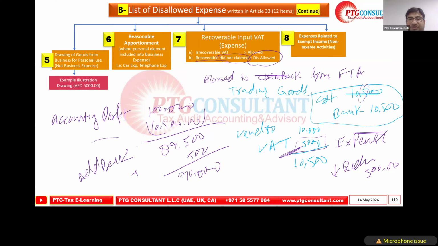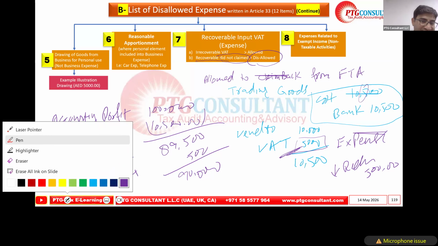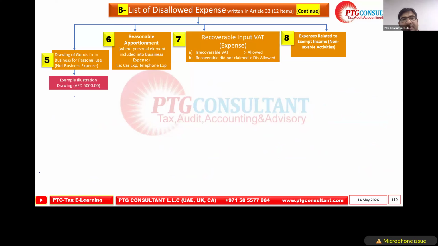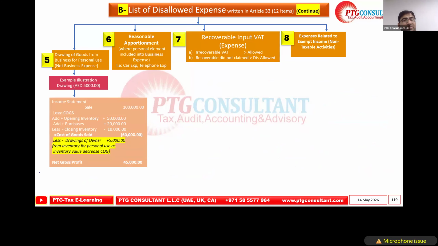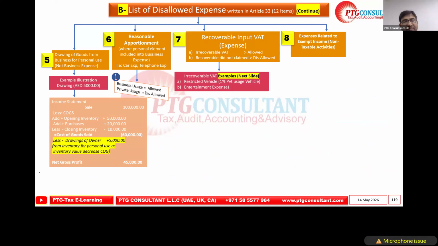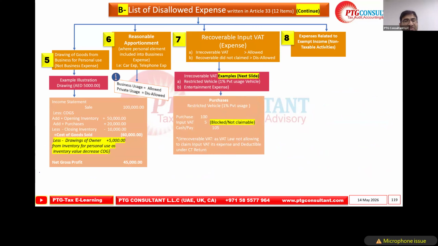So this is the basic principle difference between irrecoverable and recoverable. If we understand this, it will be easy for this concept. Okay, so now we can take the example. I think the drawing, we already understand the concept. So we are focusing on the recoverable input VAT. Restricted vehicle, we also discussed that.